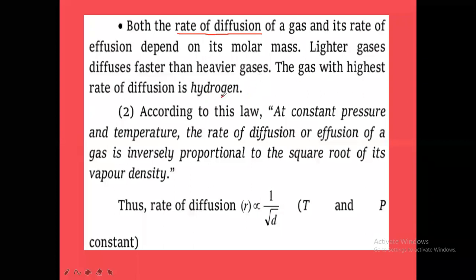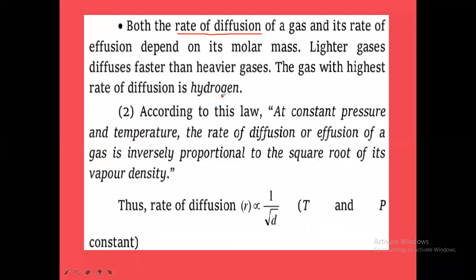And the gas with the highest rate of diffusion is hydrogen. Why? The hydrogen molecular formula is H2. What is the gram molar mass? 2 grams per mole. Only 2 grams will be there for 1 mole of molecules. So very less molecular mass is there. So the lightest gas is hydrogen gas. This lightest gas has very less molecular mass. Therefore, the rate of diffusion or rate of effusion will be highest.